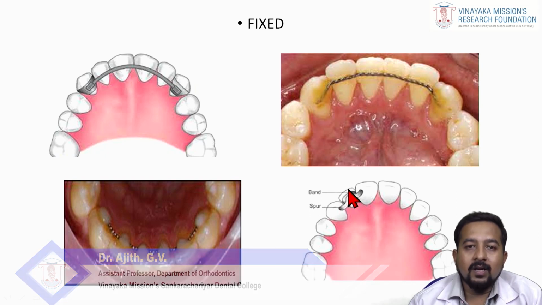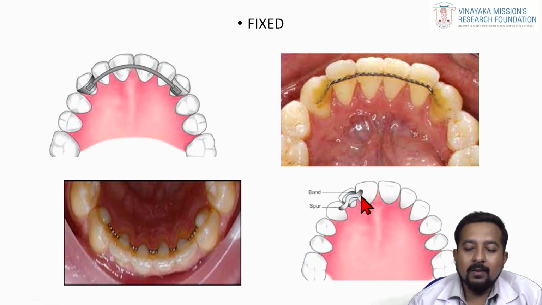Then there are examples such as the band and spur retainer. This comes under an active retainer. This can give you some amount of minimal correction in case of relapse in the anterior direction.